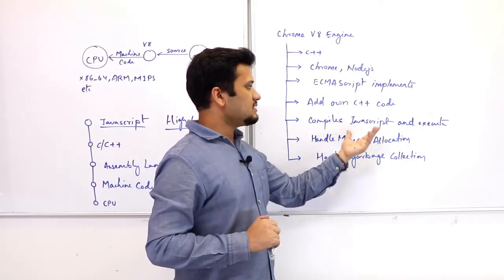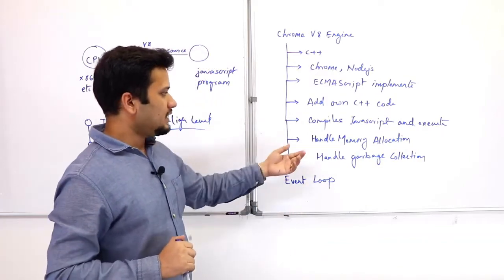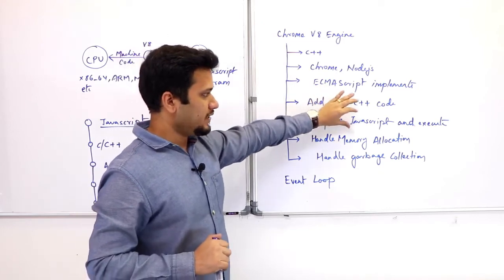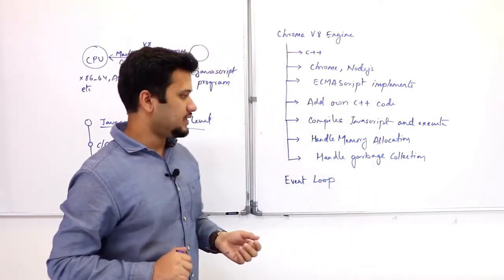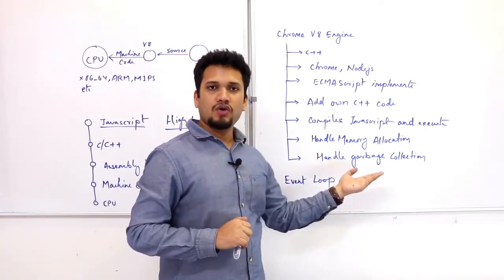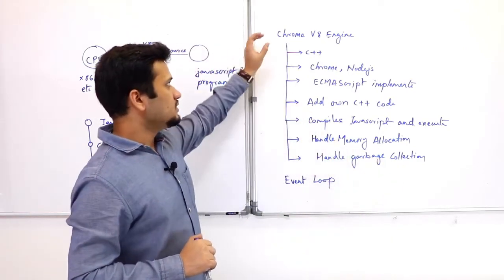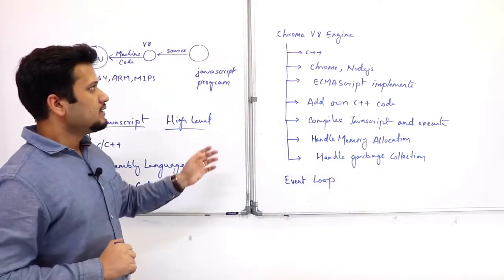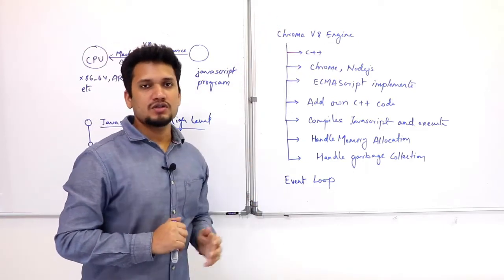It compiles the JavaScript and executes that program. It handles the memory allocation. The V8 engine is responsible for creating objects, and declaring and specifying the memory allocation for them, and it also handles garbage collection. Things that are no longer required in the program, no longer referenced, can be garbage collected. So the V8 Chrome engine also provides the garbage collection system. This is the role of the Chrome V8 engine in running your JavaScript.